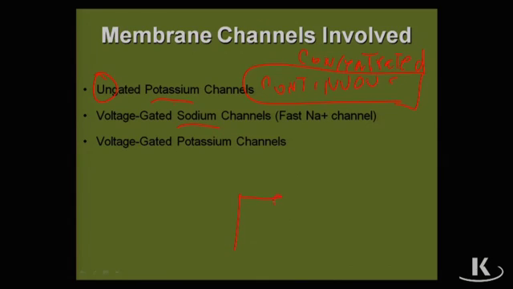If you have a cell, and here's the sodium-potassium ATPase, and the sodium-potassium ATPase is pumping potassium into the cell. Well, if you have an ungated channel, if the potassium concentration is going up inside the cell, what will happen is that potassium will leave in this ungated channel based on concentration.